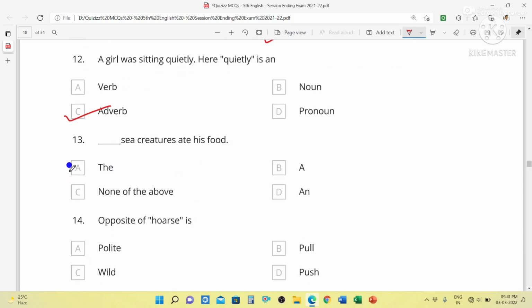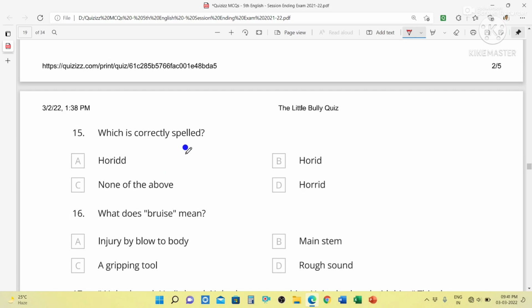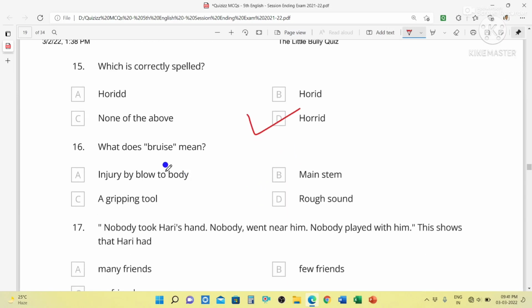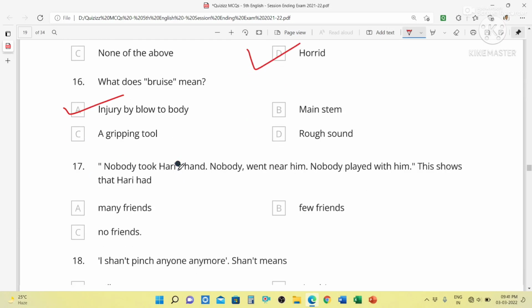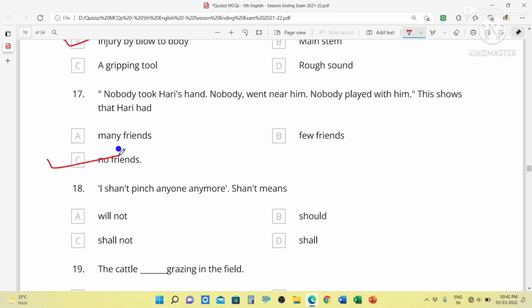The sea creatures ate his food. Opposite of horrid is polite. Which is correctly spelled? The correctly spelled word is horrid, option D. What does bruise mean? Yes, students, bruise means an injury by a blow to the body. Nobody took Hari's hand, nobody went near him, nobody played with him. This shows that Hari had no friends.